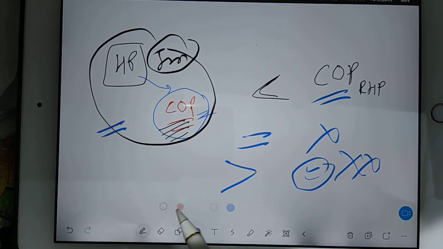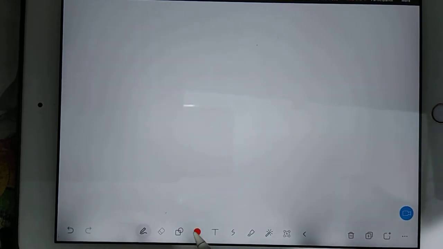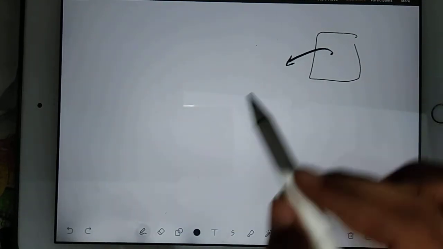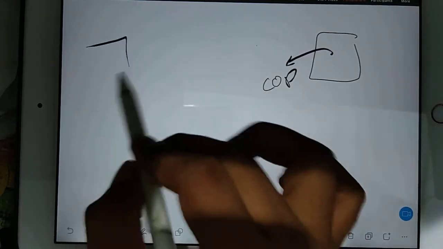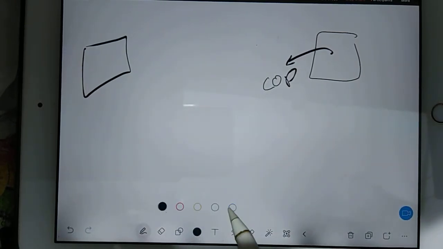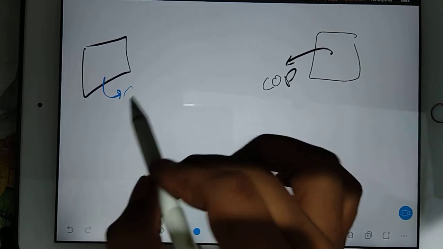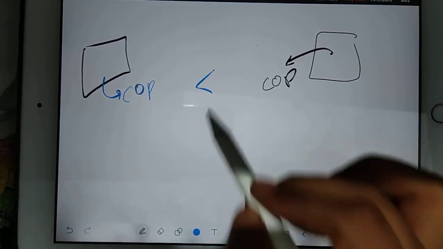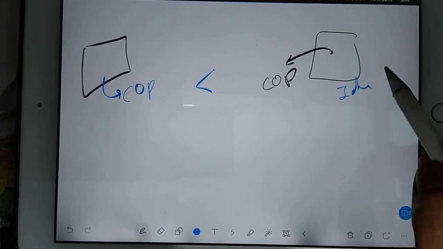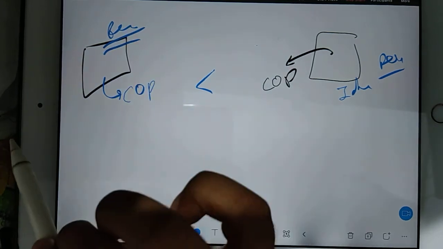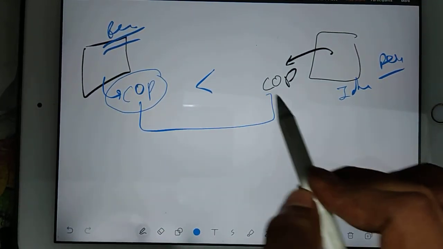It means you will always have this problem that theoretically your heat pump gives you this much efficiency, but not efficiency, coefficient of performance. But in real life, when you are designing and using a heat pump, the coefficient of performance will be less. This one is ideal because it is reversible. This is real. So this gap in coefficient of performance will be there.